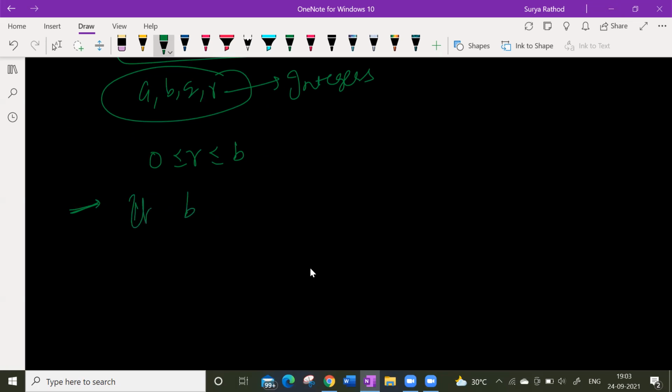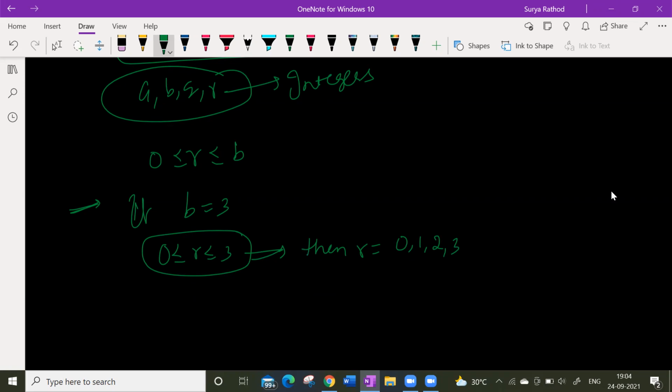If B is equal to 3, then R lies between 0 and 3. Then R is equal to 0, 1, 2, 3. Yes or no?